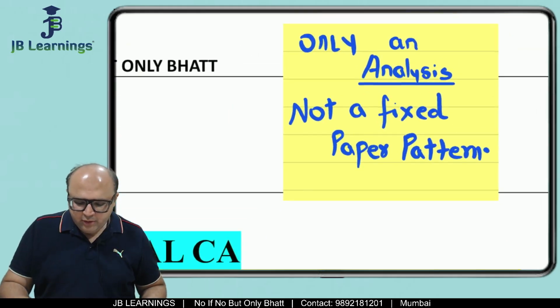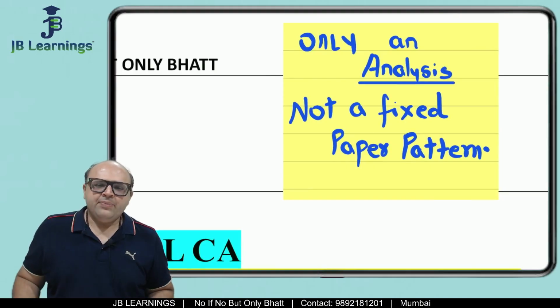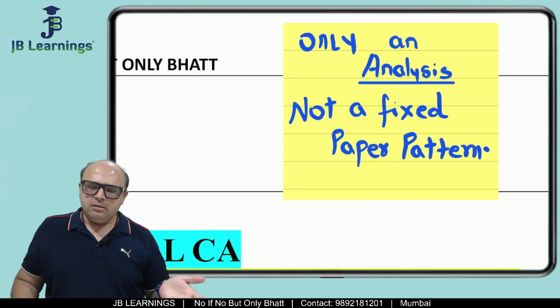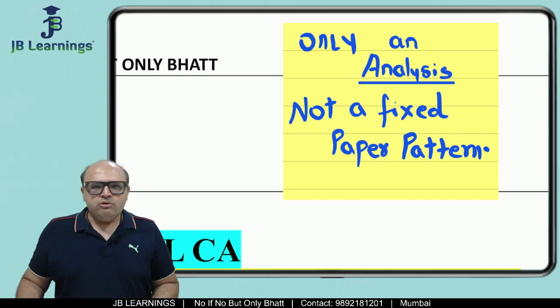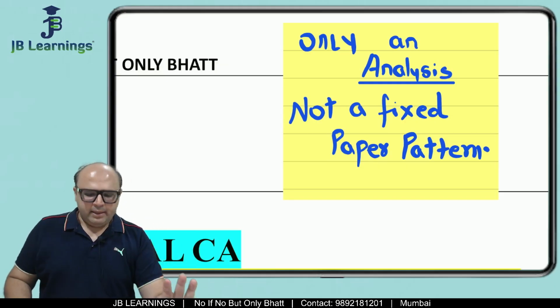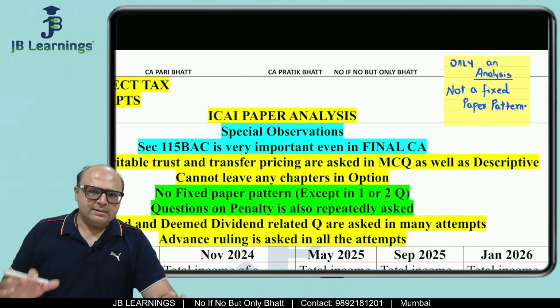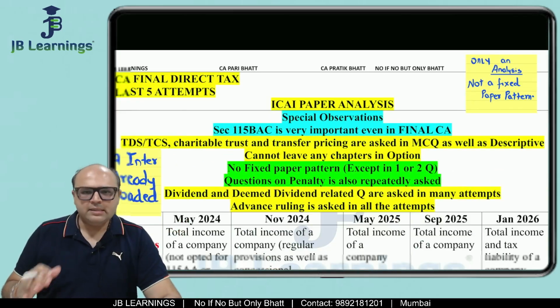Friends, before I start, this is only an analysis. As we know, in CA Inter as well as CA Final, there is no promised fixed paper pattern from the ICAI, correct? So there cannot be a fixed paper pattern. So this is only an analysis, correct? So let us start, everybody.